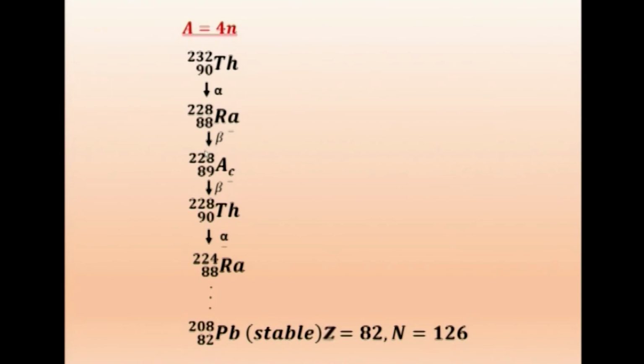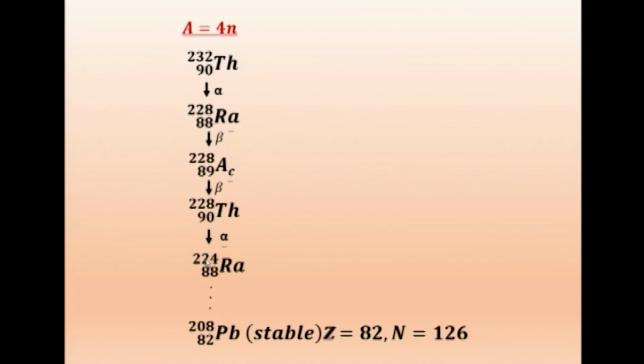When it emits a beta minus particle, the mass number will not change, so 228 remains 228. Removing a minus charge is equivalent to adding a positive charge, so 88 becomes 89, and this Ac again becomes thorium 228. So again we get thorium by beta minus emission, and again it emits an alpha particle.